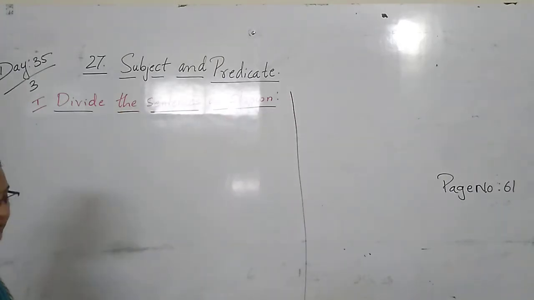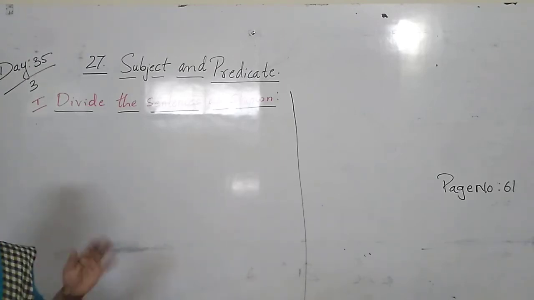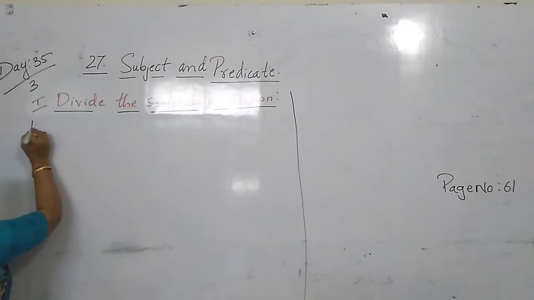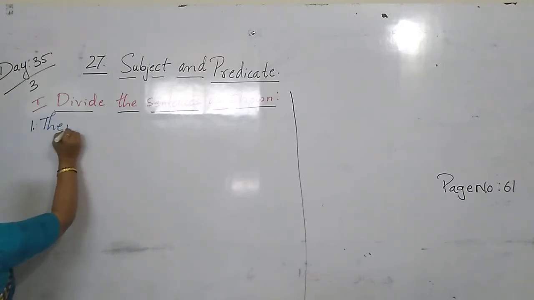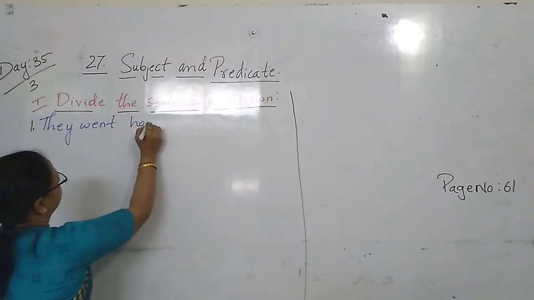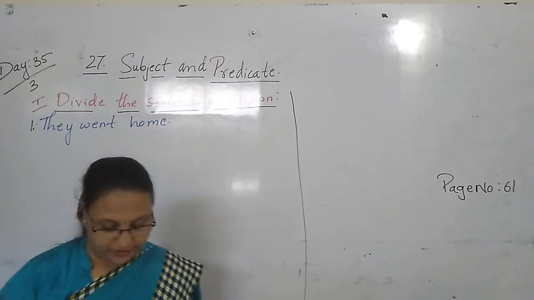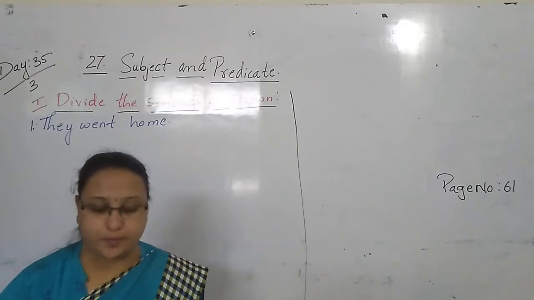First sentence is here: "They went home." You have to divide this into two parts: "They went" and "home."